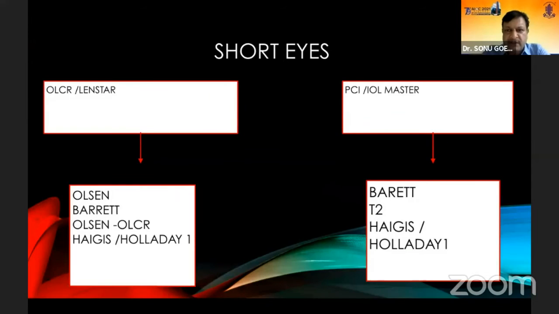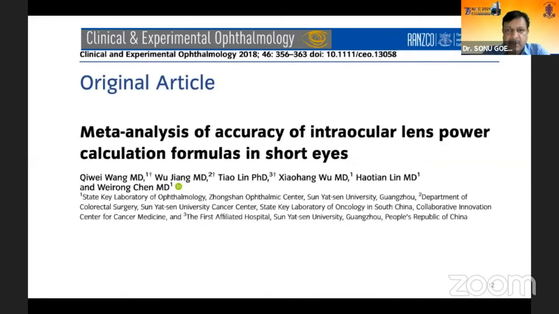For short eyes, if you have an IOLMaster or you have a Lenstar: for the Lenstar, we basically depend on the Olsen formula, or the Barrett, Olsen OLCR, or the Haigis or the Holladay 1. But with an IOLMaster, I think Barrett Universal 2 formula is one great choice. You can have Haigis and Holladay 1. So in my practice, I would take a multi-formula approach where I would take 4 formulas and then get an average of all the formulas. But I would trust Barrett Universal 2.